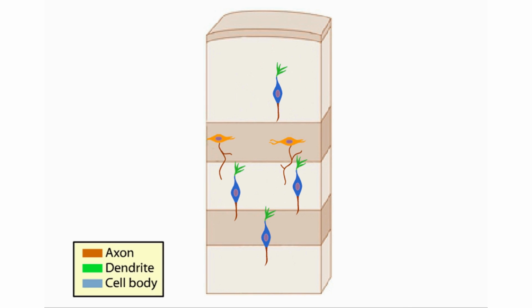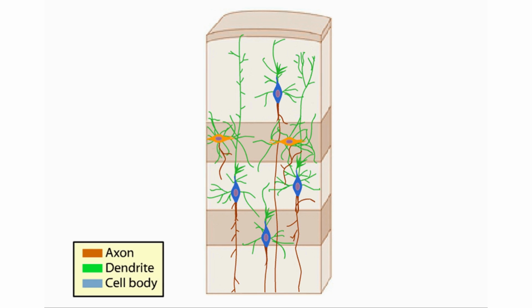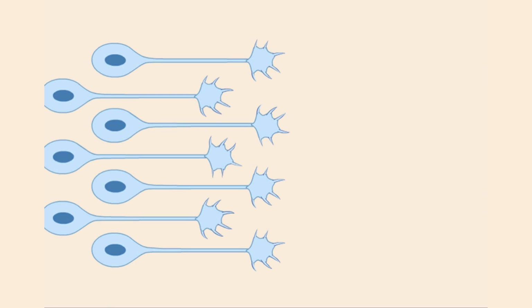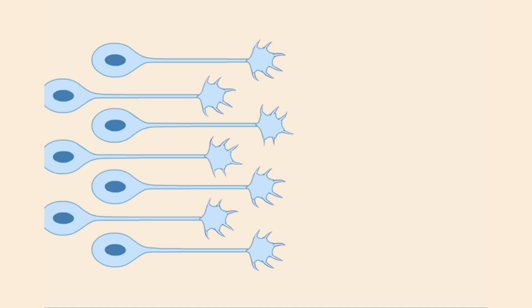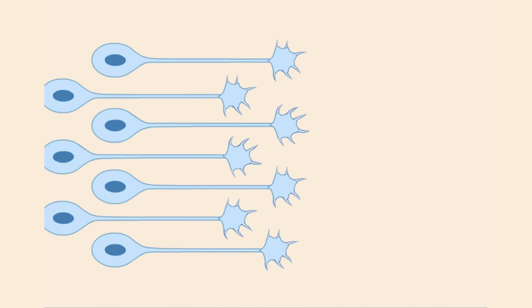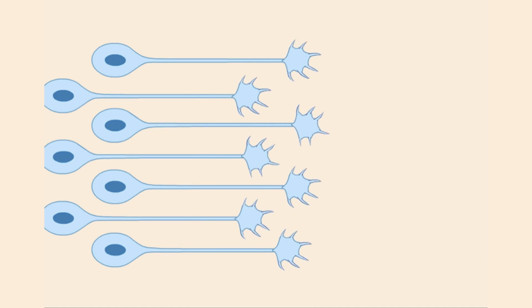As the process of differentiation proceeds, the fourth stage of neural development begins: process outgrowth. The biggest change in brain cells early in life is the extensive growth of axons and dendrites and the proliferation of synapses. At the tip of both developing axons and dendrites are growth cones, swollen ends from which extensions emerge. The very fine spike-like outgrowths are called filopodia, and the sheet-like extensions are called lamellipodia. Both filopodia and lamellipodia adhere to substances in the extracellular environment, which serve to guide the growing process in a particular direction.